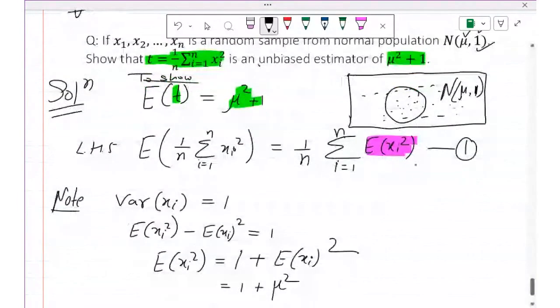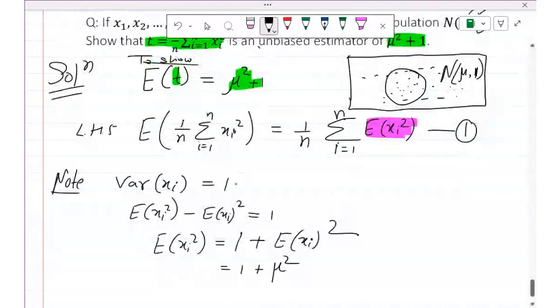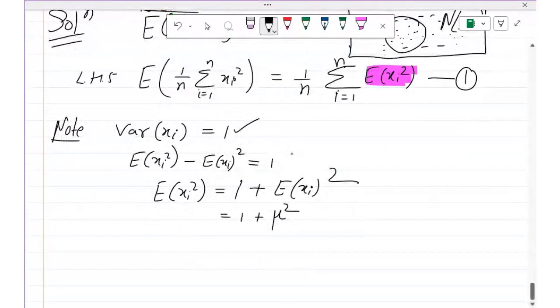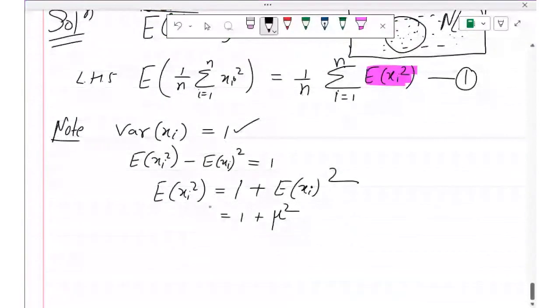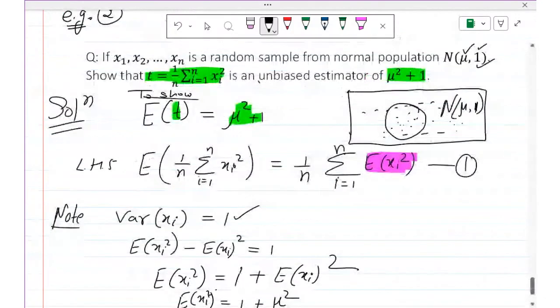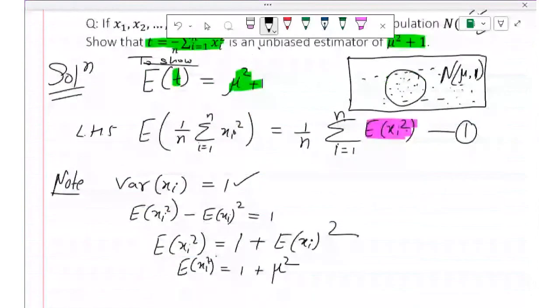So now I have used that variance is 1. Variance means E of xi square minus E of xi whole square, so this is equal to 1. Now send this E of xi whole square to this side. So you will get E of xi square is equal to 1 plus E of xi whole square. Now E of xi, the average of xi, was mu, because every member of this population has mean mu. So mean of x1, mean of x2, everybody has mean mu. So E of xi will be mu, and you get mu square here.